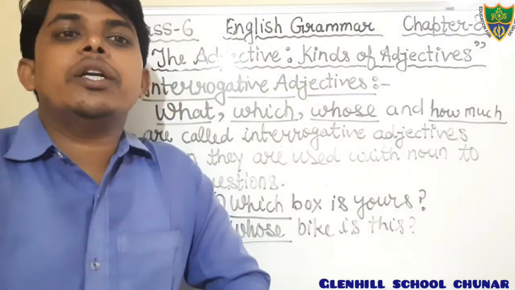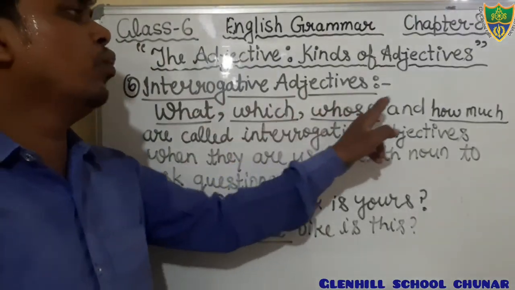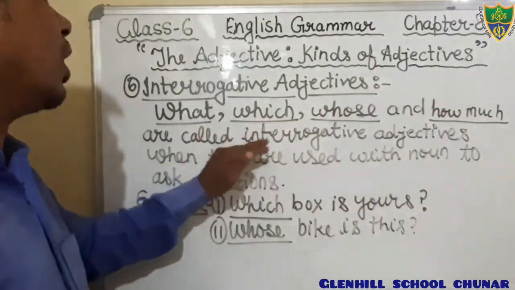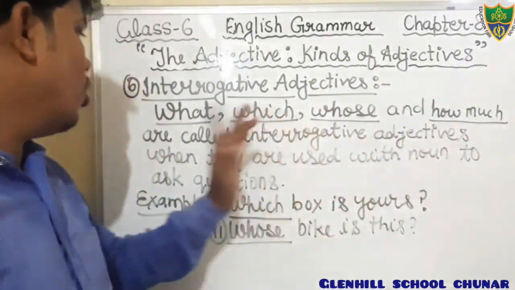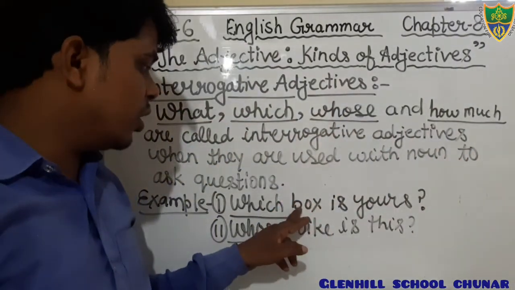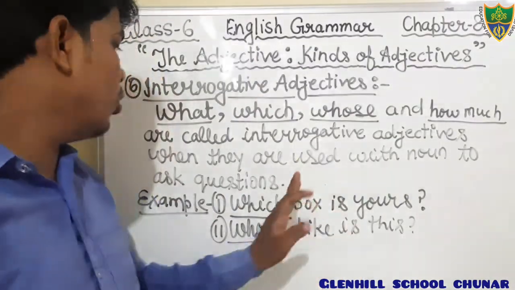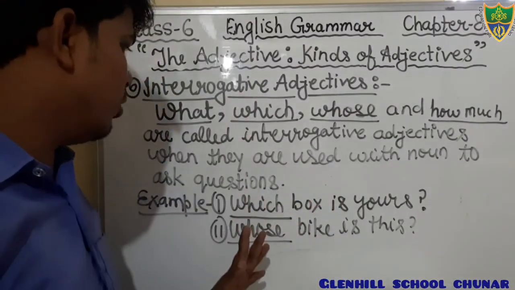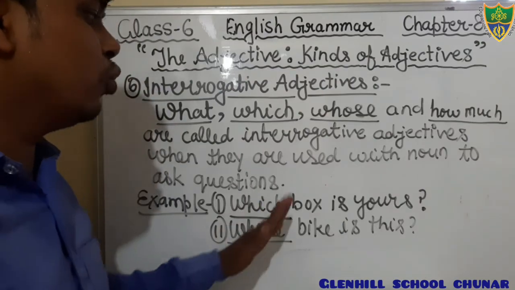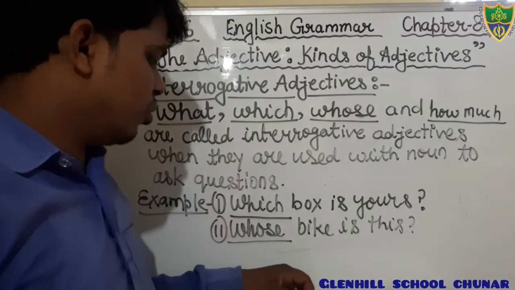Okay, students, the words what, which, whose, and how much are called interrogative adjectives when they are used with a noun. You can see the word box and the word bike are used with a noun. Therefore, that is an interrogative adjective. Okay, and it is used to ask the question. Therefore, that is an interrogative adjective.